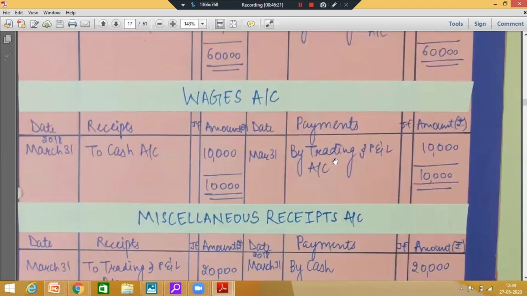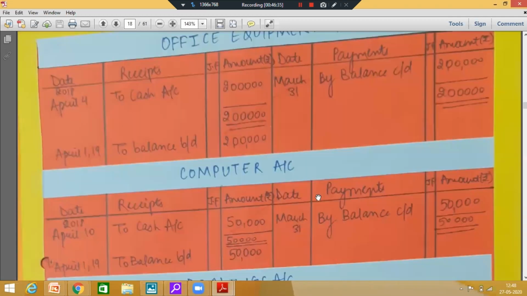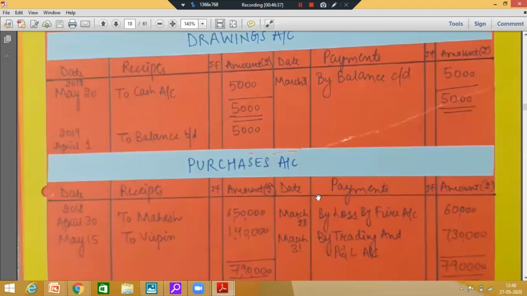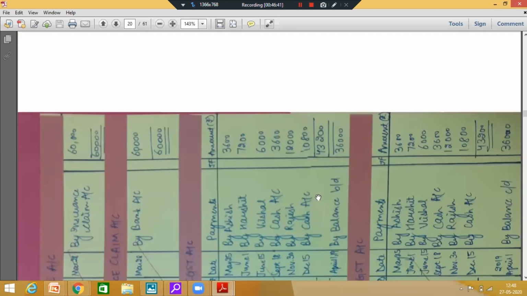Because these are the things you will be asked in the Viva. You can be asked why you have written balance carried down here. Fine. Why haven't you done the proper closing of these ledger accounts? So you should know the whole accounting process, all the technicalities involved. So after the ledger account, trial balance.